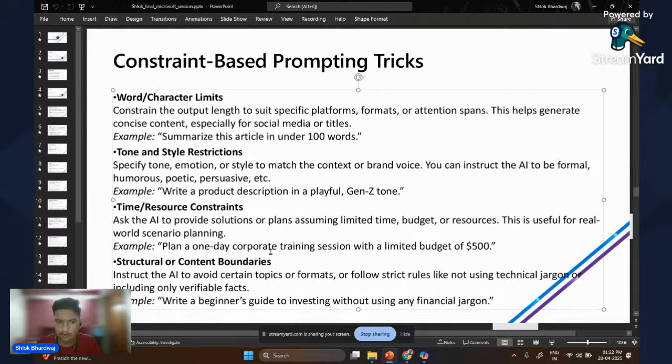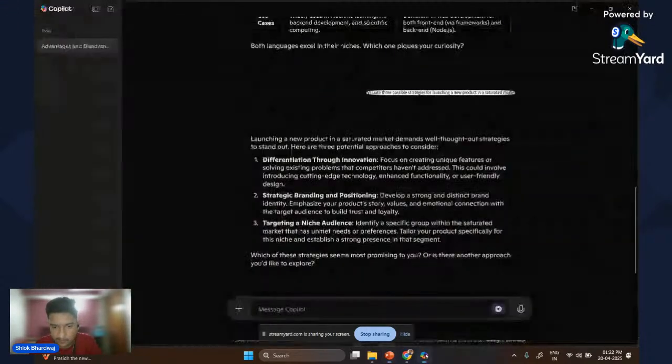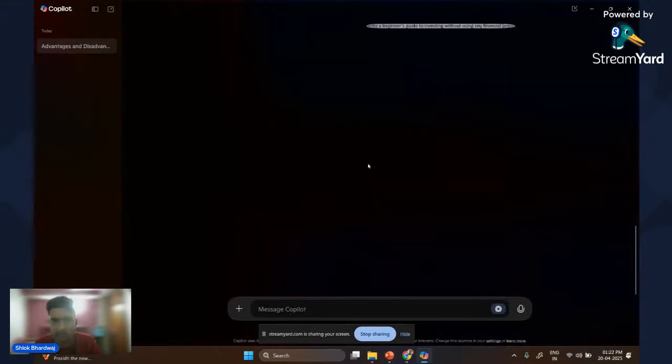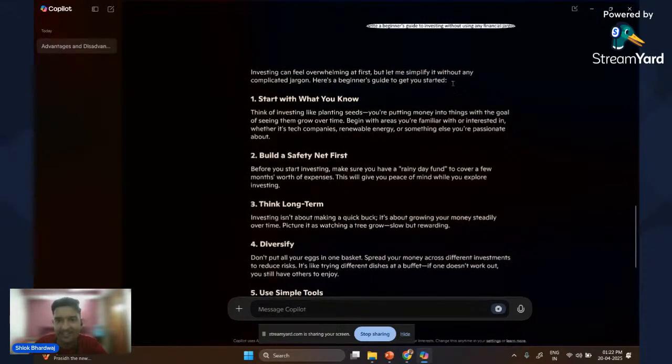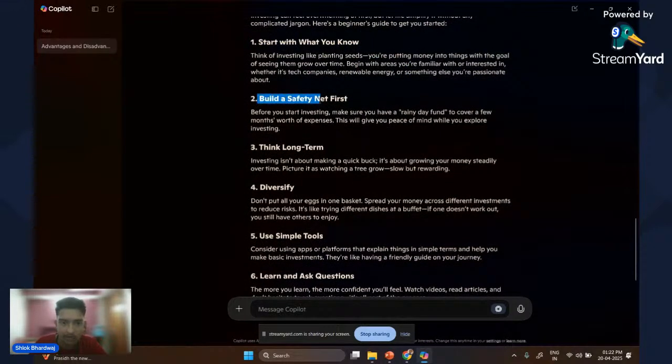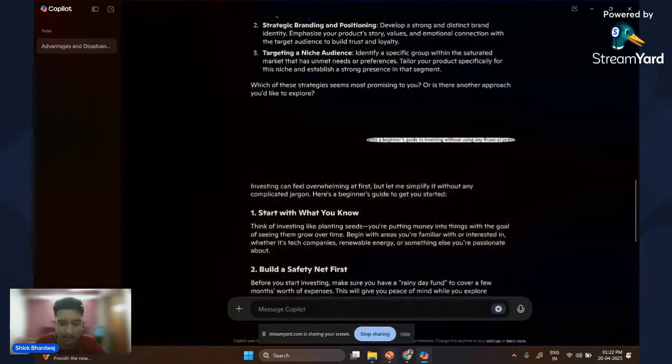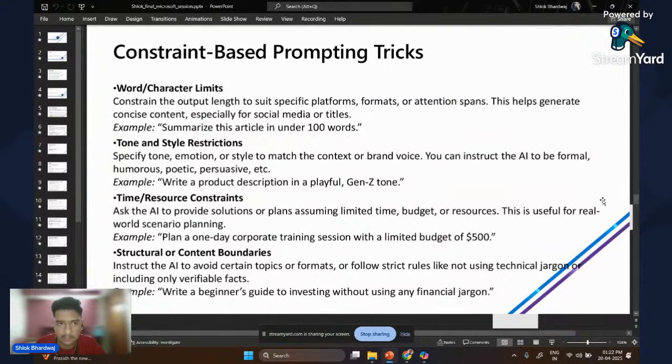Structural or content boundaries. Instruct the AI to avoid certain topics or formats or follow strict rules, like not using technical jargon or including only verifiable facts. For example, writing a beginner's guide to investing without using any financial jargon. So let's test this one and let's see what the output is. Investing can feel overwhelming at first, but it simplified for us without any complicated jargon. It gave us a roadmap for starting, like build a safety net, think long term, diversify, and it referred to the prompt which we gave. Let's move forward.